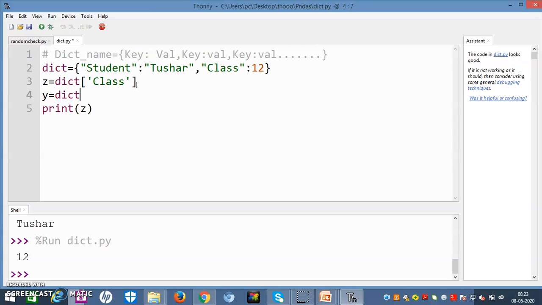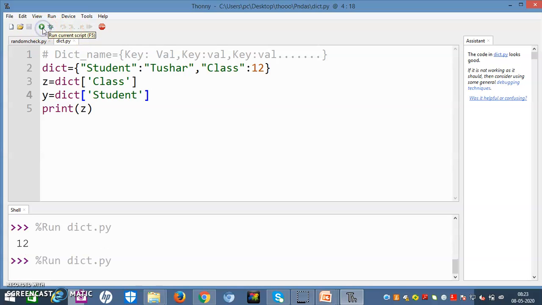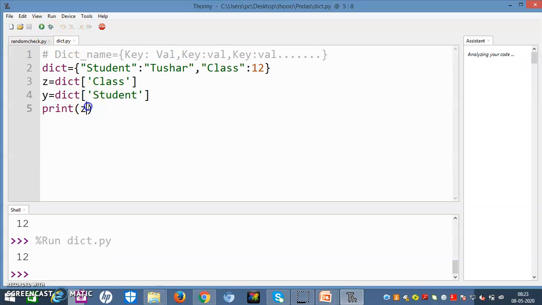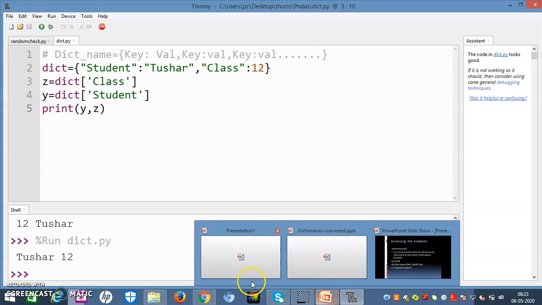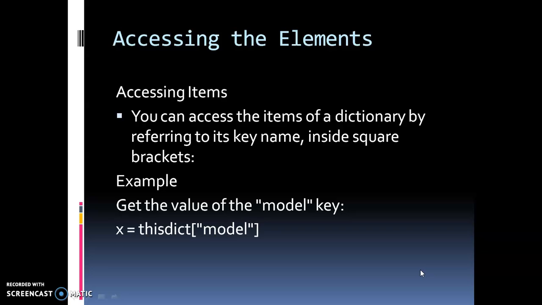Now I will go to dict and write student. So the answer, let us get it right. And if I write it as y, z, then it will be that. So friends, I think this is very much clear to you. Now moving on to the next.